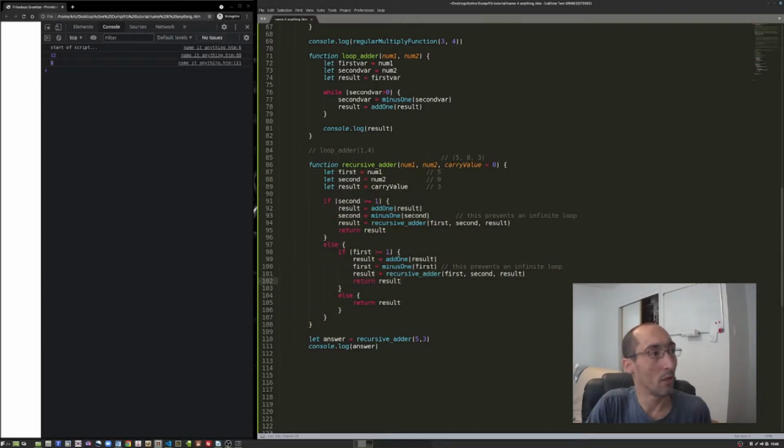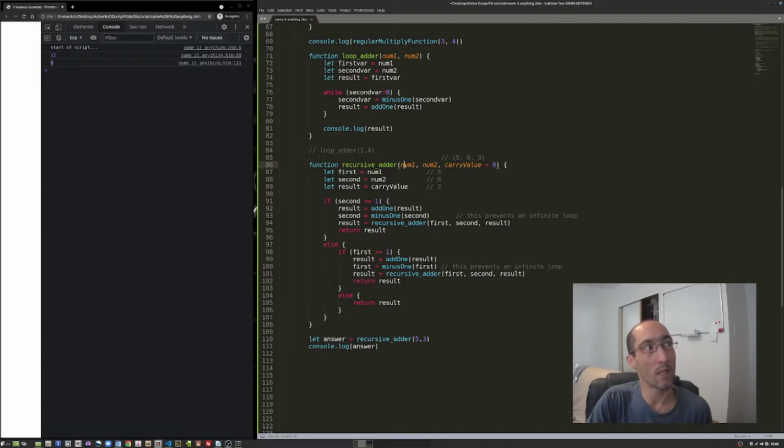So just to cut things short, after we've done our recursive call and our result is accumulated, we've accumulated all the numbers from 1 and we just did them one at a time. Add 1 to result, run it again. Add 1 to result, run it again. Now we're doing everything from num1, which is our first number, because we said first just equals num1. We're going to call our recursive adder over and over again. Second is just going to be 0 every time because we've decremented it to the point that we don't keep looping over. And result is actually going to accumulate after all the calls that we did on this first block to now all the calls that we're going to keep making on the second block until we reduce both of these numbers to 0 one at a time.